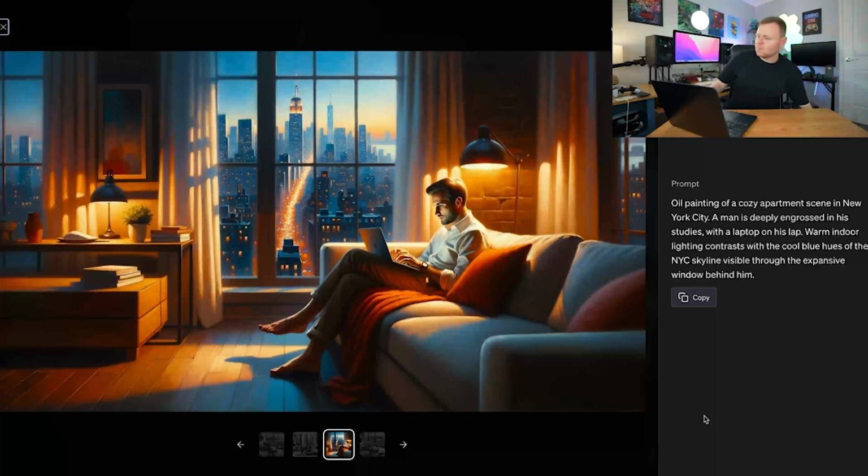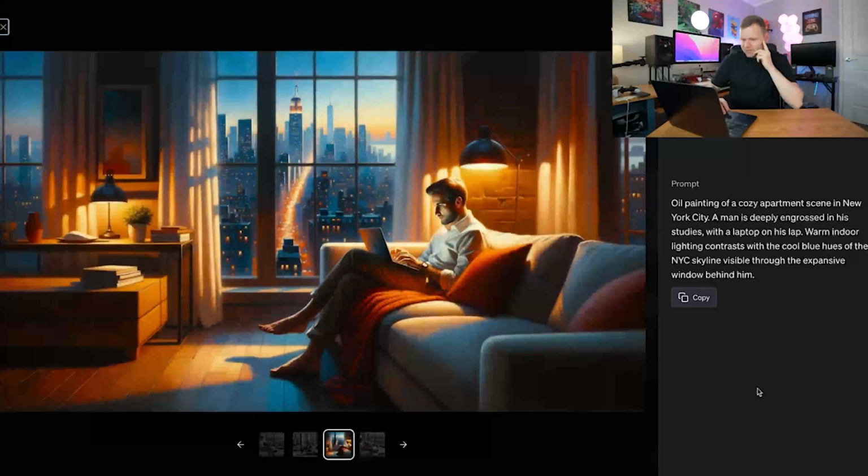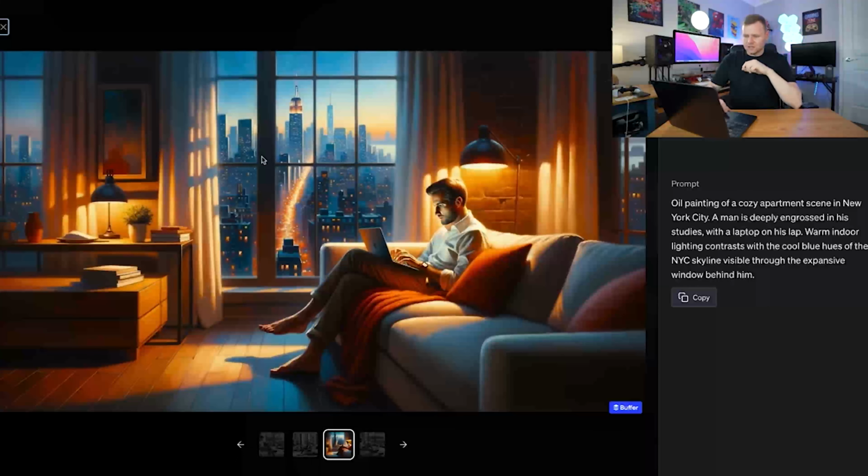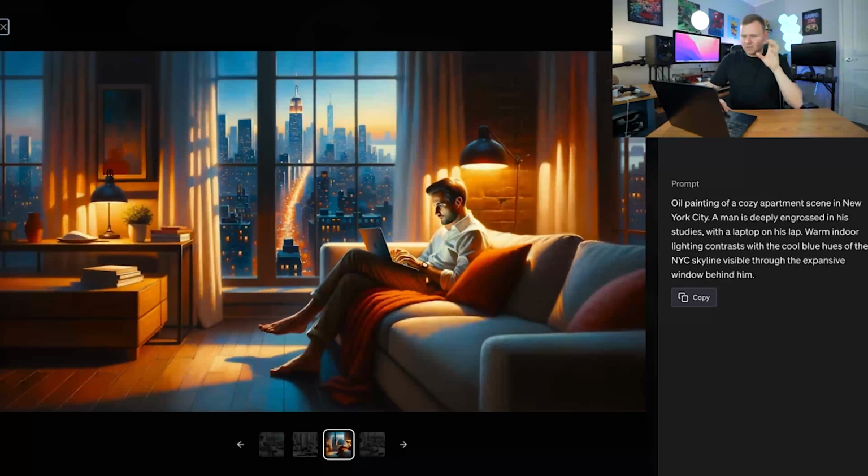So with DALL-E and ChatGPT 4, I like how it's generating these oil paintings and you get 4 different styles. While in Midjourney, they're all the same style unless you actually tell it to do a different style. Very cool. I really like that image of the guy just chilling there with his laptop and New York City in the background. That really captures the essence of what I was going for.